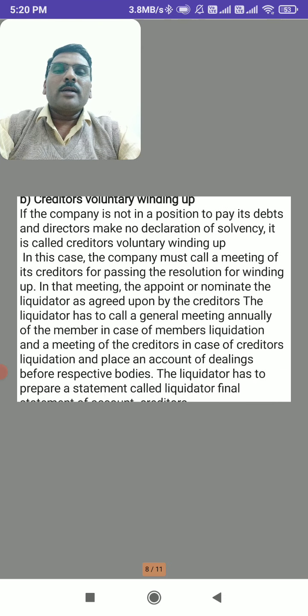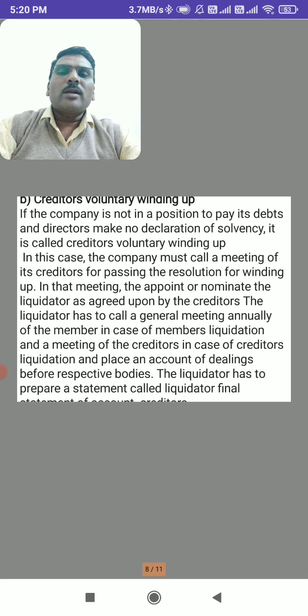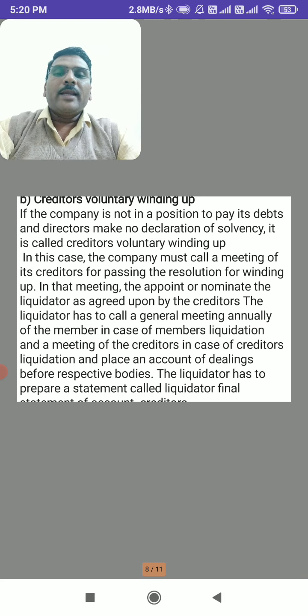So, creditors voluntary winding up. Here, creditors voluntary winding up means the company is insolvent, it does not have the strength to pay back the debts of the company. Here the director will not make any declaration about its solvency. It is called creditors voluntary winding up. In case of members voluntary liquidation, the director will make a declaration about its solvency, but in creditors voluntary winding up, he will not make any declaration of solvency.